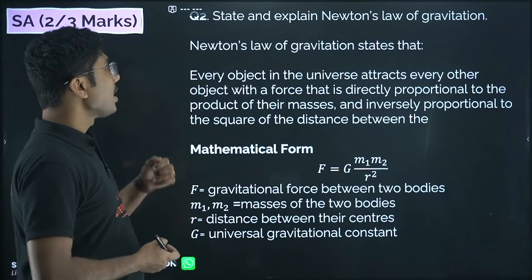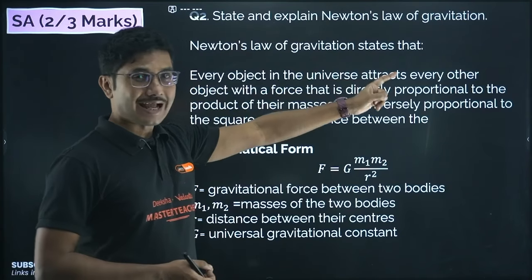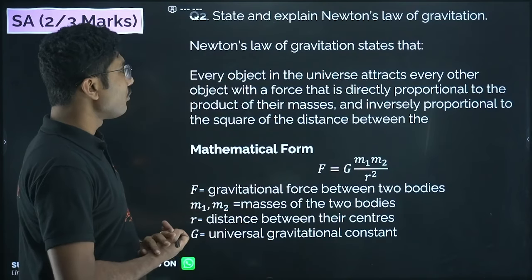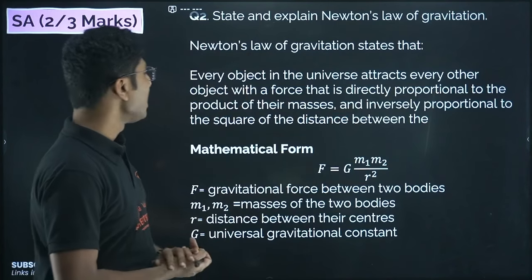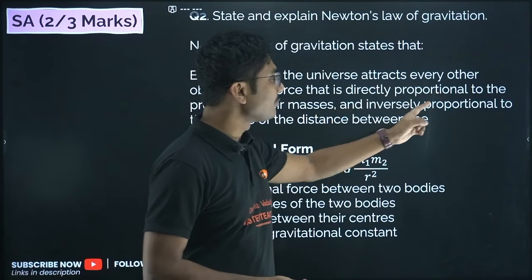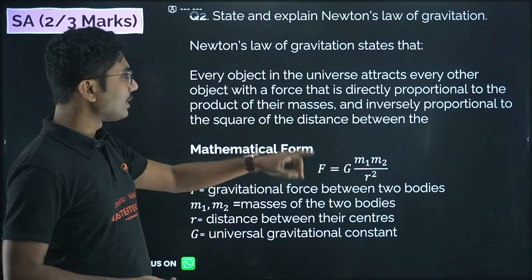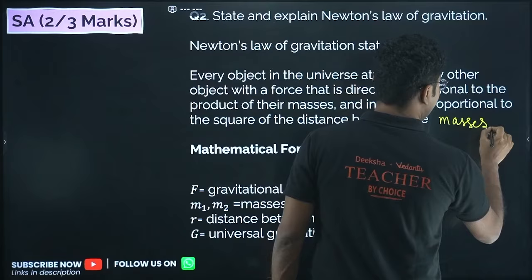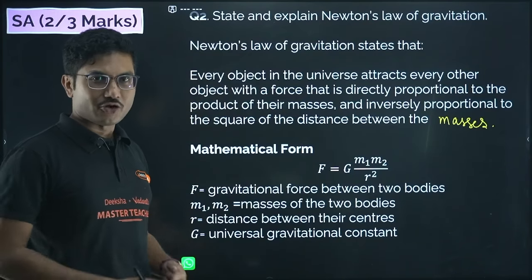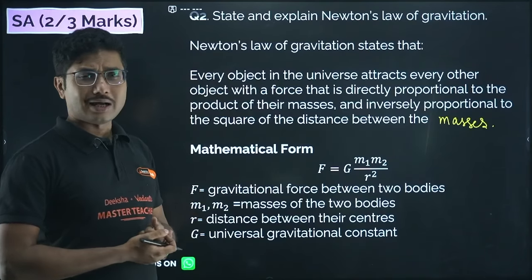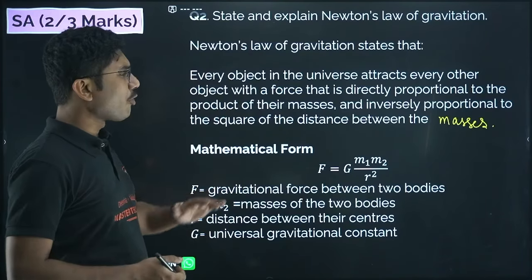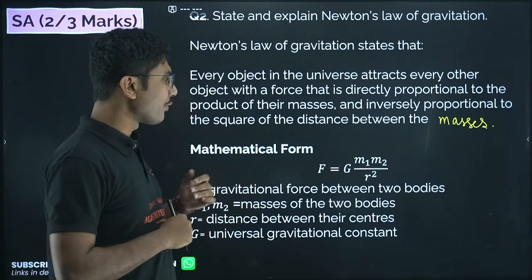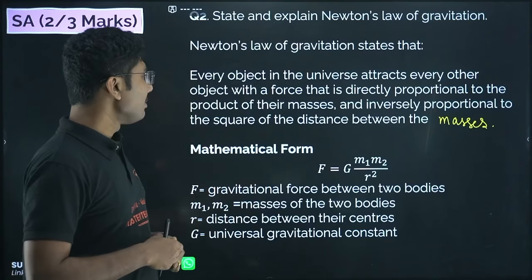State and explain Newton's law of gravitation. Very important question. Newton's law of gravitation states that every object in the universe attracts every other object with a force that is directly proportional to the product of their masses and inversely proportional to the square of the distance between the masses. You can add one more line, that force acts along the line joining the masses. Even if you do not do that, that is also fine. But these 2 points you have to mention: the force is proportional to the product of the masses and inversely proportional to the square of the distance. Okay, that is very, very important.